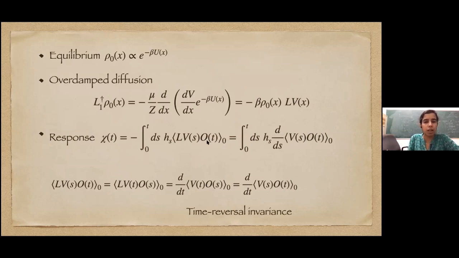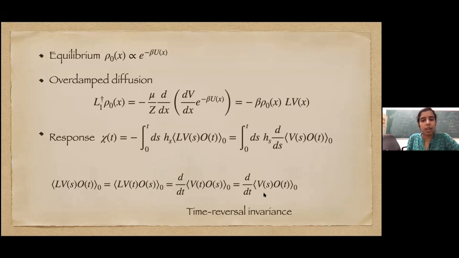This is a two-point correlation. LV(s) is some operator L operating on V(s), and O(t), but we can go further. This correlation is in equilibrium, which means that it's time reversal invariant. So we can simply write LV(s) O(t) as LV(t) O(s). We just exchange the two times because it's time reversal invariant. From the definition, you can show, and we can discuss later, that this is nothing but d/dt, because you remember L was like a time evolution operator. So this is d/dt. And again, we can use the time reversal invariance.